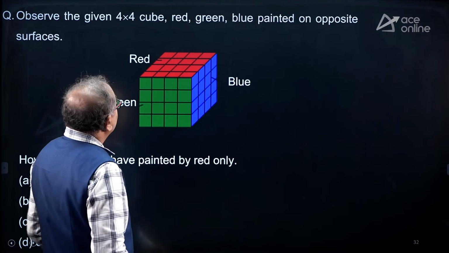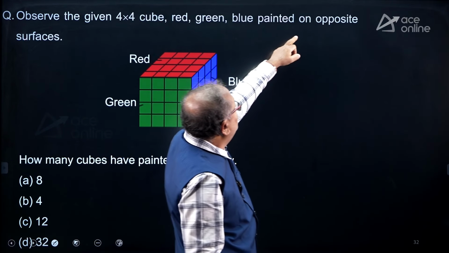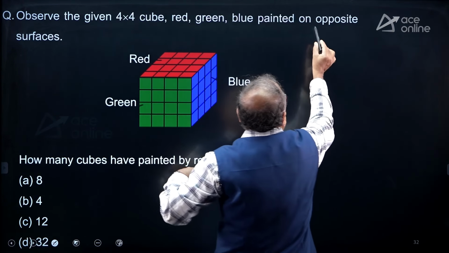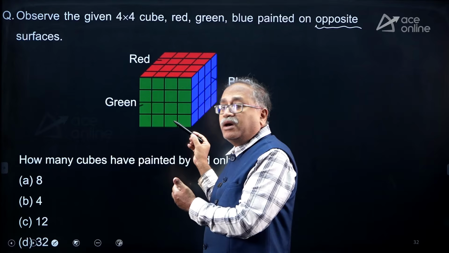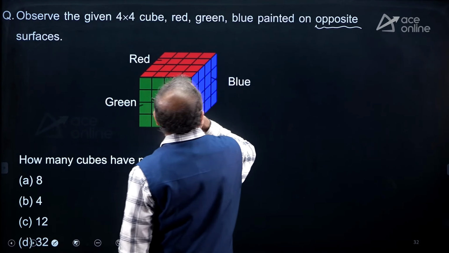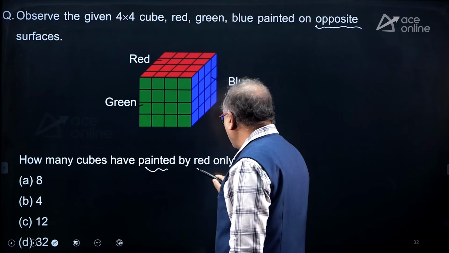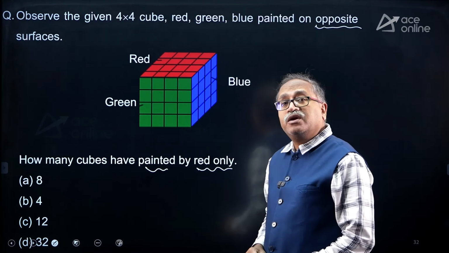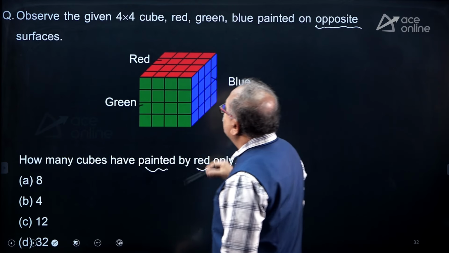Here is a 4 into 4 cube, red, green, blue. I can see that on opposite direction. So notice that in the opposite direction, if the top is red, the bottom is red. The right hand side is blue, the left hand side is blue. So if the front is green, the back is green. So what is the question on this? How many cubes are painted by only red? Only red. So I need to take only the middle one, not touching the corner. So look at this one.